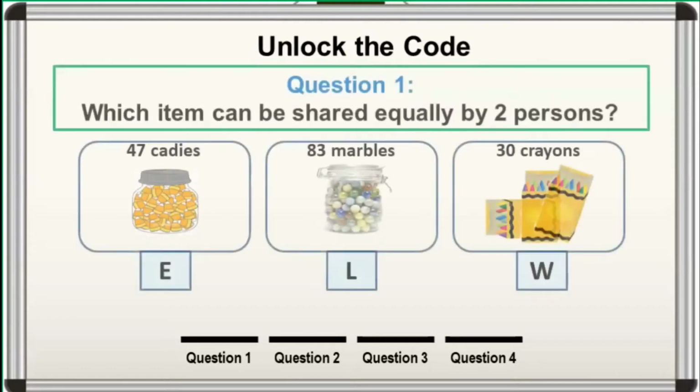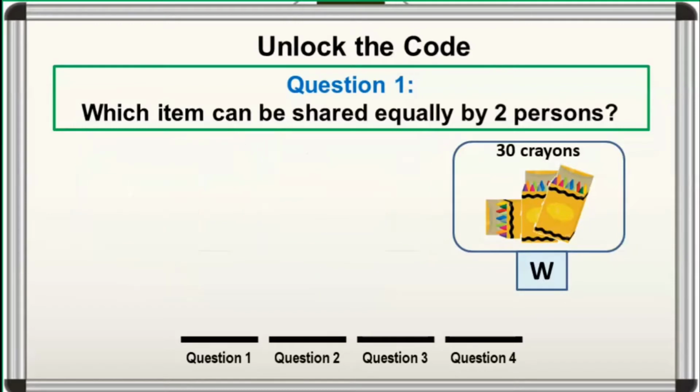For number 1, which item can be shared equally by 2 persons? Correct. 2 persons can share 30 crayons equally and they will receive 15 crayons each.